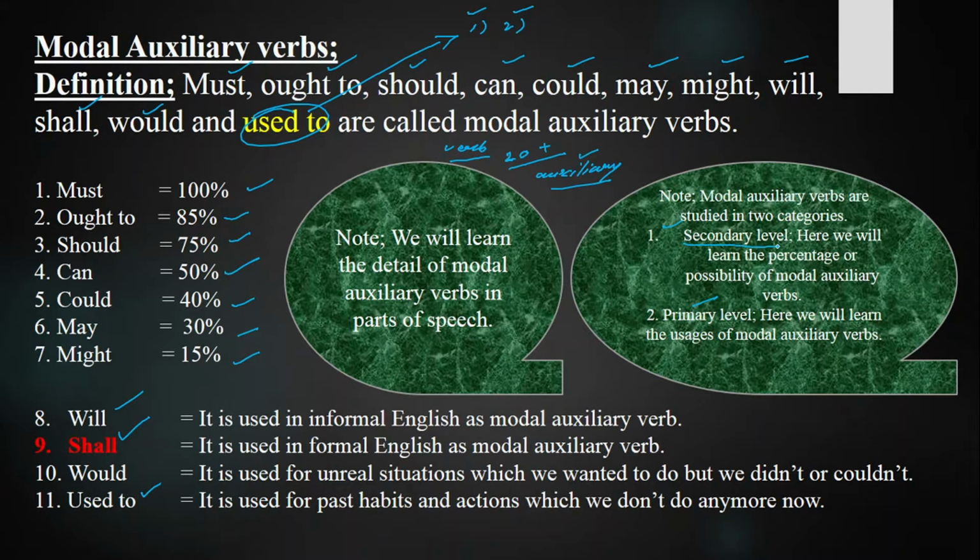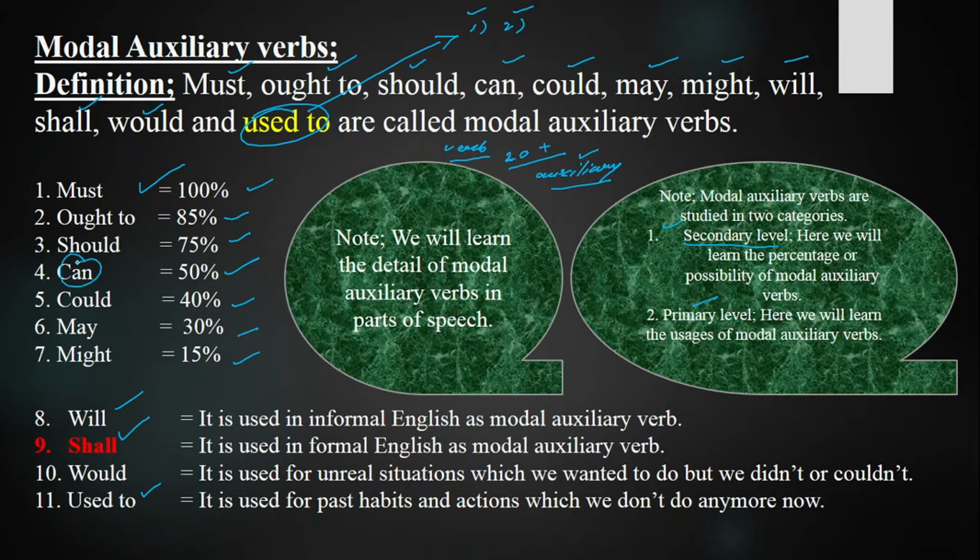In secondary level, here we will learn the percentage or the possibility of modal auxiliary verbs. As we have been discussing, the first 7 are used for presentability, the 8th and 9th are used for the future possibility. Now primary level, here we will learn the usages of modal auxiliary verbs.